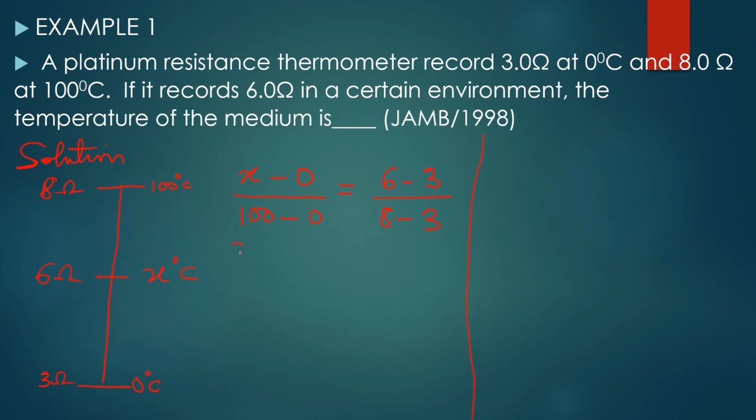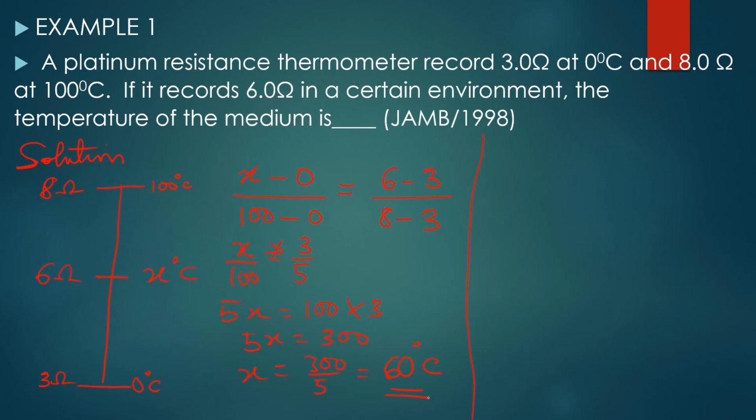So we have x over 100 equals 6 minus 3 is 3, over 8 minus 3, which gives you 5. When you cross multiply, 5 times x is 5x, which gives you 100 times 3. So 5x will be equal to 100 times 3, which is 300. Then x will give you 300 over 5, which is 60. So the temperature there is 60 degrees Celsius, right?